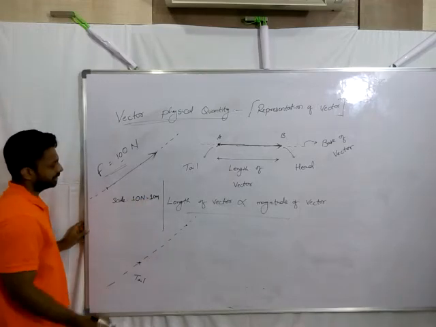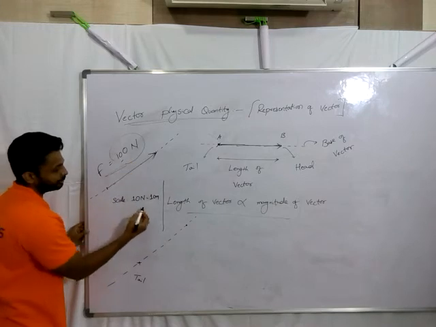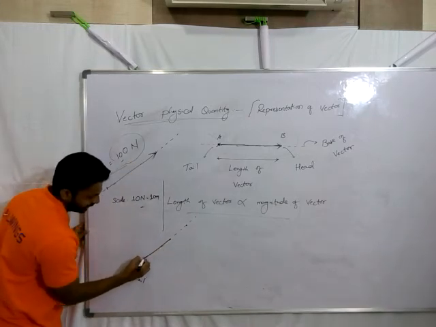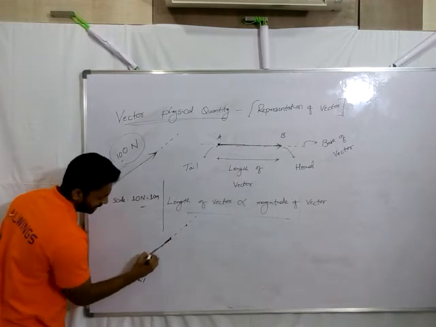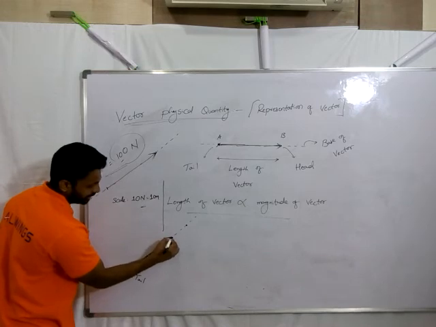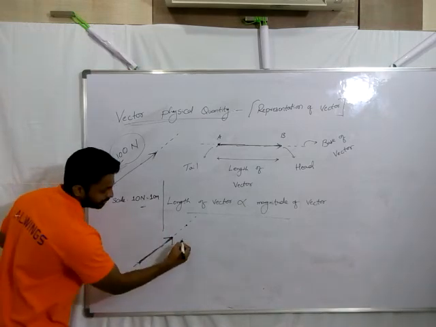With that scale I am drawing. Here how many newtons are there? 100 Newton. That means how many centimeters should it be? 10 centimeters. Let's say this is 10 centimeters. In this upward direction, there you will get the head. Okay, so that's a head.